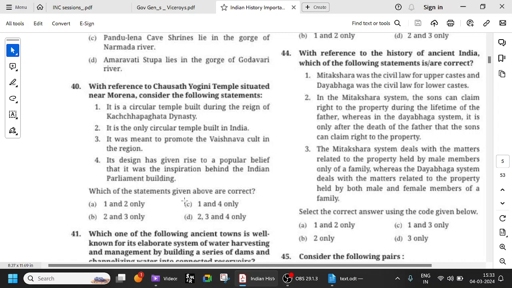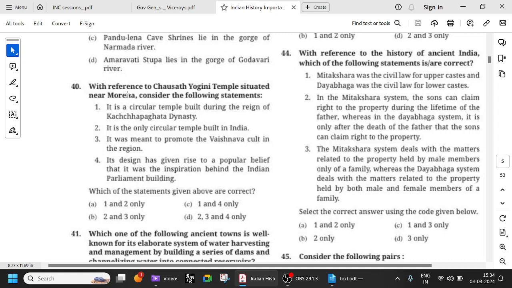Okay. And this Kachapagata king at the time was Devapala. Remember that. Who was the king? He was Devapala. And this temple is near Morena, Morena district, which is near Gwalior. Okay. So all these are important, and because it is an open structure, they say it was an education center for astrology, mathematics, etc. So they were observing the sun, etc. And some records say that it was a tantric temple also.